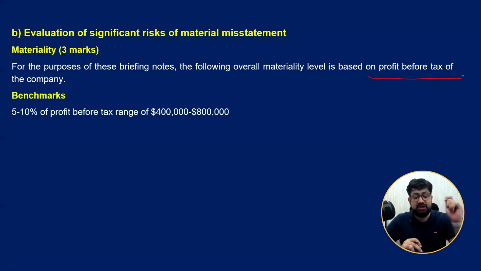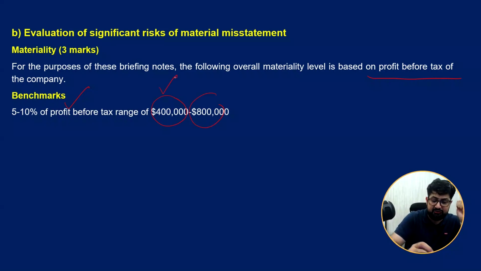Then you will write benchmarks: 5 to 10% of profit before tax, and it is calculated. This is 5% of profit, this is 10% of profit. And then you have gone through the scenario already when you are writing it, so you have the idea of the situation of the company.